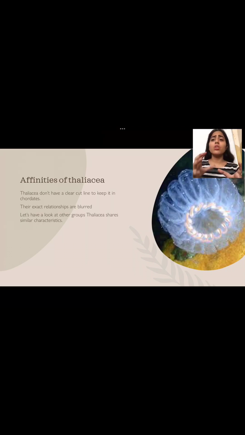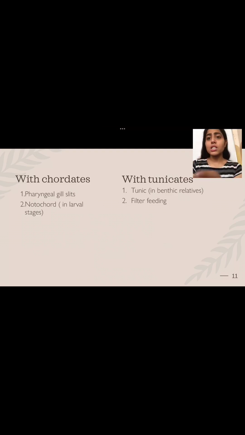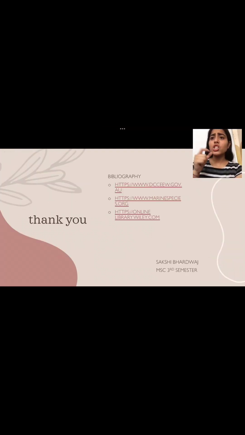So let's have a look at how these Thaliaceans share similar characteristics with other groups. As such, they cannot be directly placed into a single group. One of them is the chordates. Very commonly with the chordates, they share pharyngeal gill slits. Another thing is they also have some non-chordate characters, such as jet propulsion. They also have a very simple organization of the body, which is also a simple characteristic.